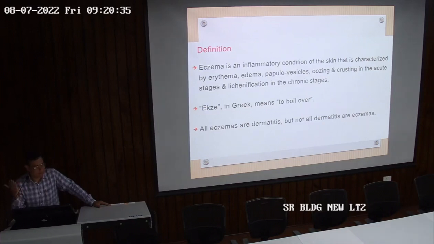Derm means skin, itis means inflammation. So any skin inflammation is dermatitis. So skin inflammation can be produced by so many ways, methods, infections. Viral infection में भी inflammation हो जाता है, but then it's not dermatitis, it's not eczema. ठीक है ना? किसी भी bacterial infection में भी inflammation होता है skin का ना, but that bacteria is causing the inflammation. It's not called eczema. So this is very important. All eczemas are dermatitis. All eczemas have inflammation, but all inflammations cannot be called as eczema.